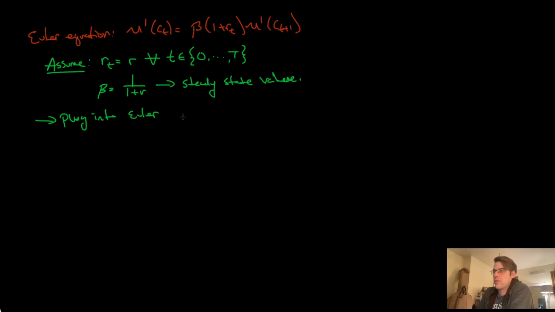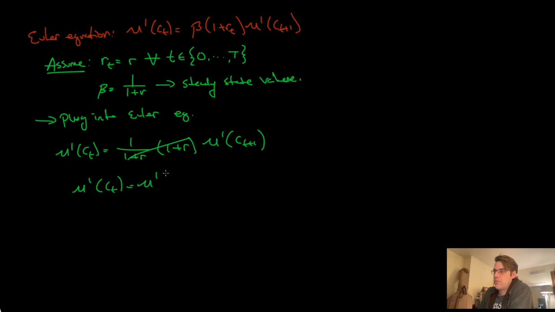Okay. Go ahead and do that, pause the video, and have a try. And what do you come up with? Hopefully you see quite quickly that if we plug this in, beta will become 1 over 1 plus R. 1 plus RT will become 1 plus R, mu prime of CT. Okay, and this just cancels. So we get that mu prime of CT is equal to mu prime of CT plus 1.